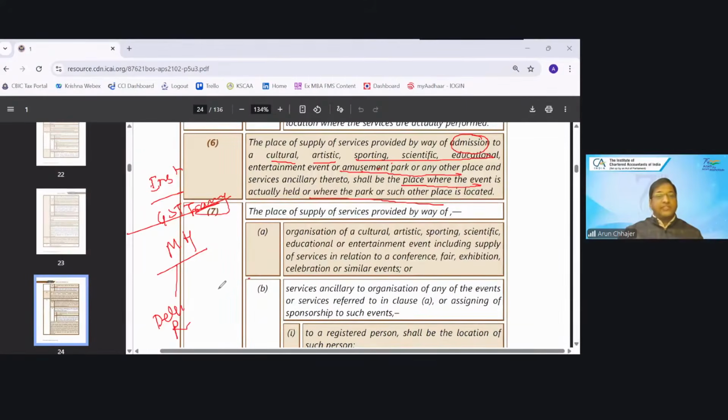Some recipients from Delhi are registered as well as some unregistered. If this institute applies Section 12 subsection 6, what would be the place of supply in both cases? Because it is like an admission to the event, an education event. Yes, it is an admission to the event. What would be the place of supply in that case?